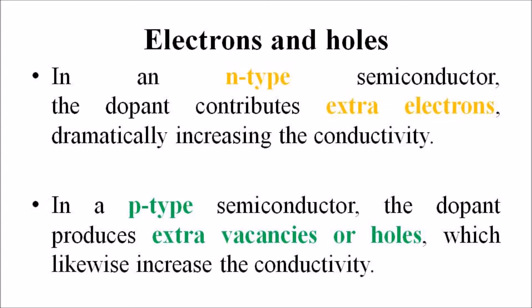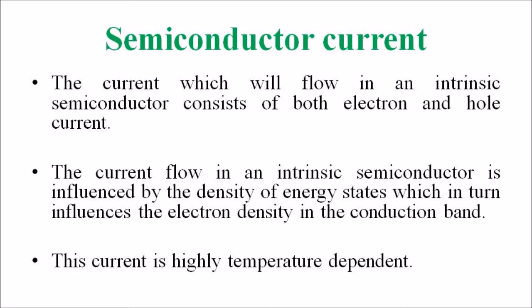In an n-type semiconductor, the dopant contributes extra electrons, dramatically increasing the conductivity. In a p-type semiconductor, the dopant produces extra vacancies or holes, which likewise increases the conductivity. It is, however, the behavior of a p-n junction which is the key to the enormous variety of solid-state electronic devices. Next we should discuss what is semiconductor current.